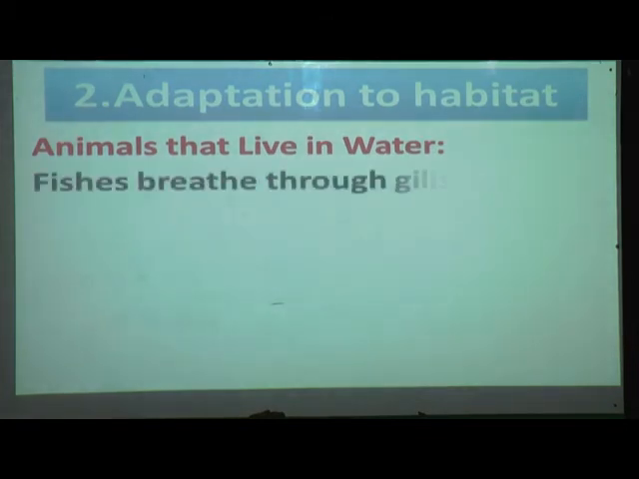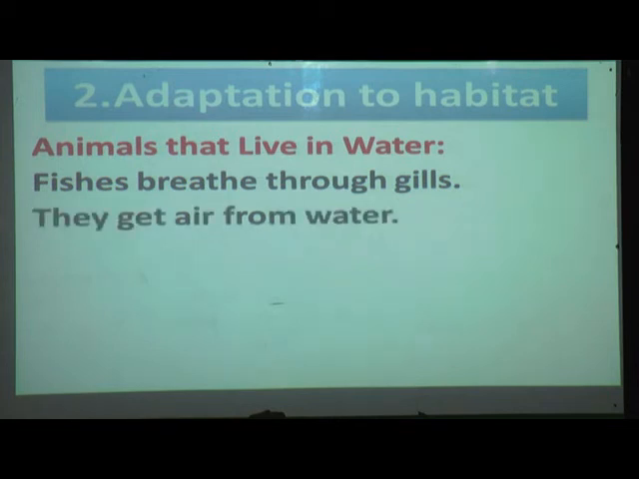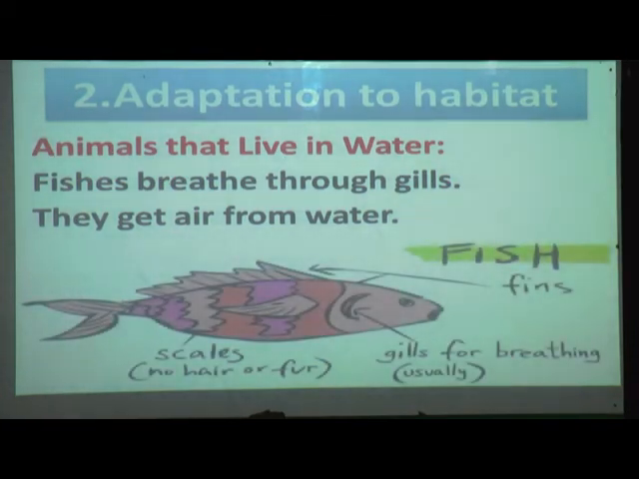Fish breathe through gills. They have gills, and with the help of the gills, they breathe. They get air from water. Yes, you can see in this picture that the half round shape is their gills. With the help of those gills, they are breathing.